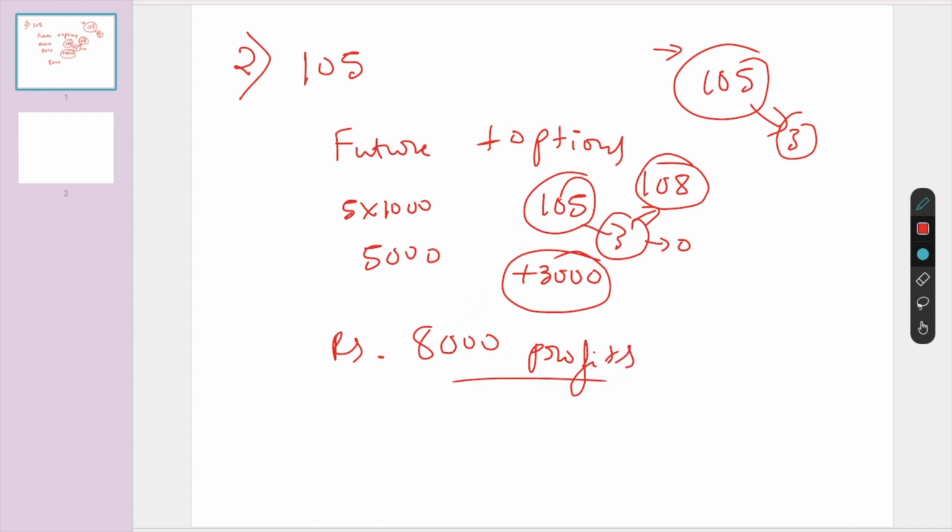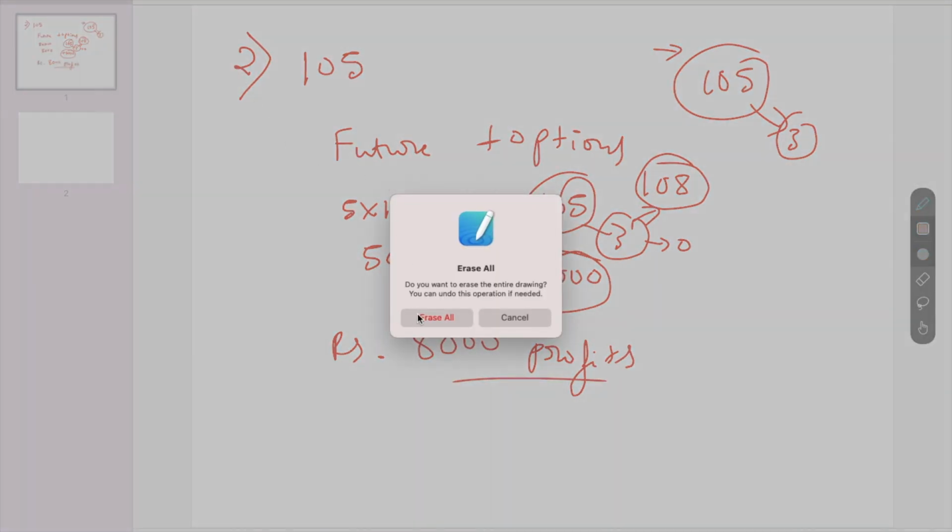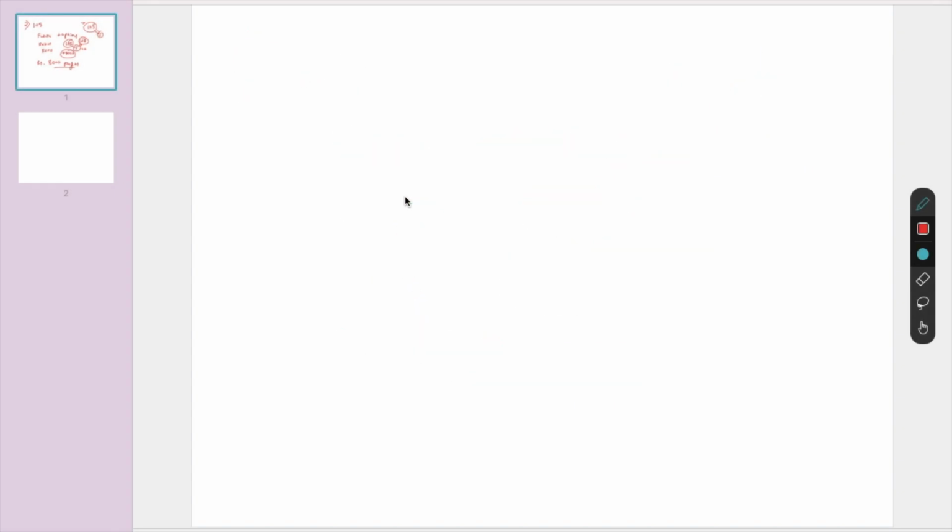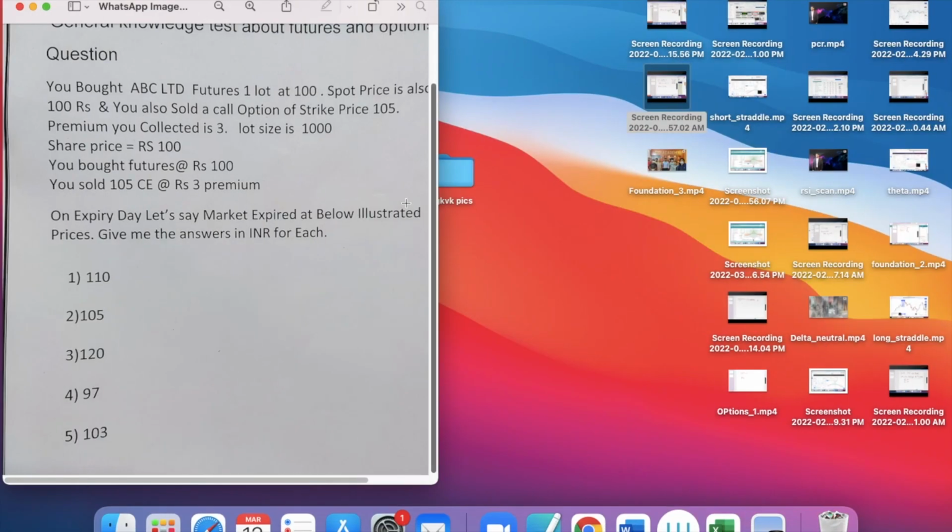₹8,000 profit. Case study 3, 120. The case study 3 is 120. So if it expires at 120, what is the profit in futures? Very simple, 20,000 profit.